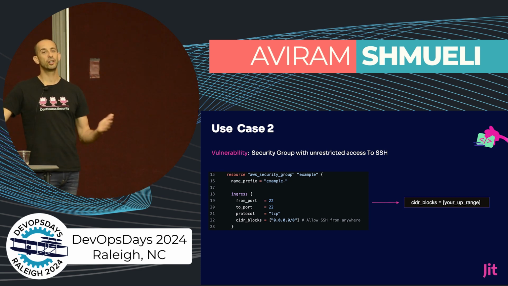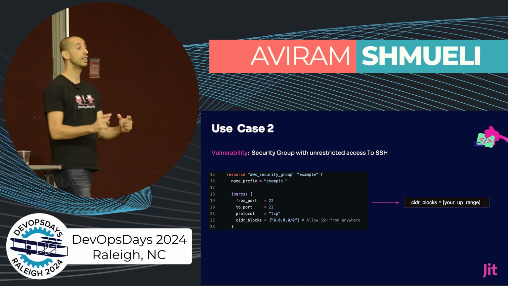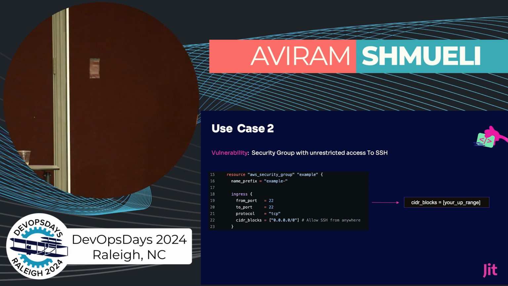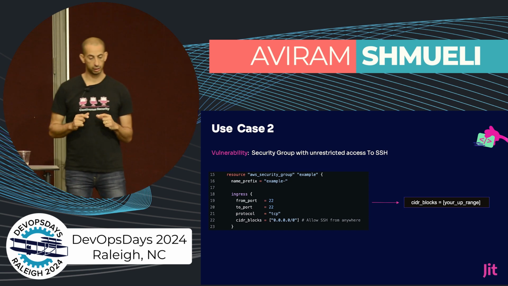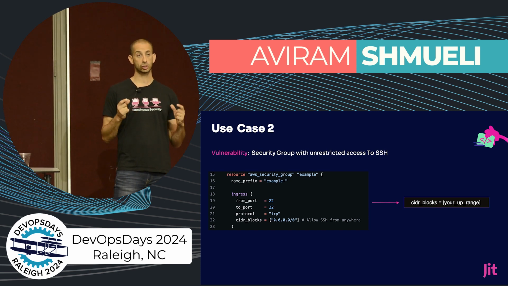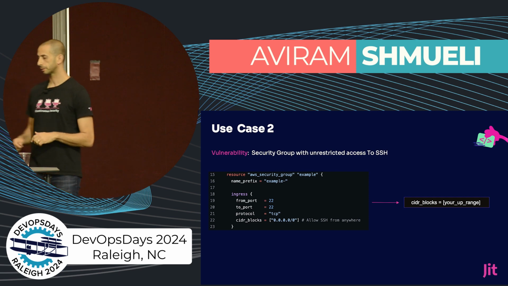In this case, it cannot just replace one value with another because it doesn't know, but it can tell you, hey, you need to pay attention and replace this CIDR with a different one. So in this case, the type of remediation is replacement. It's not just about removing a line, it's about suggesting a replacement.